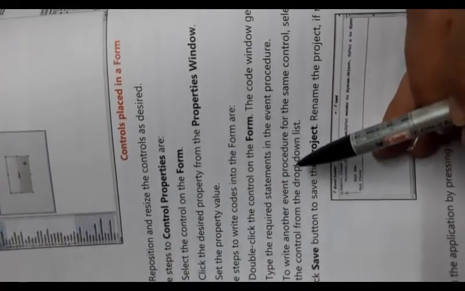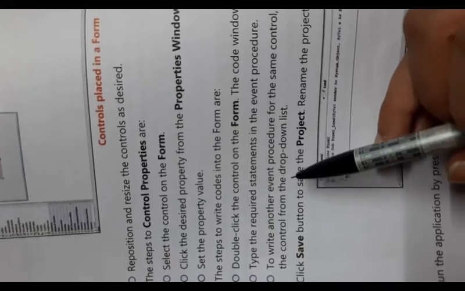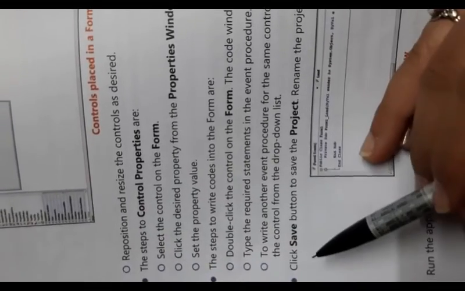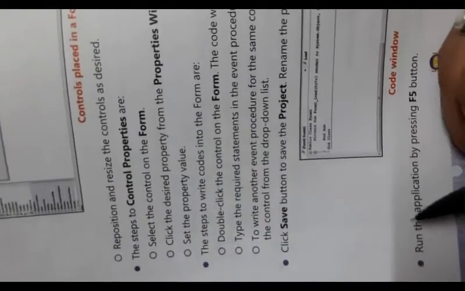To write another event procedure for the same control, select another event, the control from the drop down list. Click Save button to save the project, rename the project if required. Run the application by pressing F5 button.